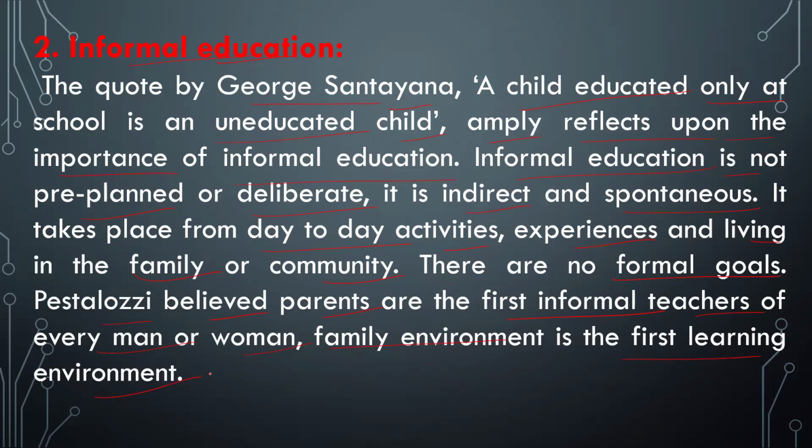first learning environment. So, do you know that in formal education, you might have primary school, secondary school, college level, university level, right? But in informal education, it is not a formal educational institution. A child can learn through several day-to-day activities, from his or her experience, living with the family, community, and no formal goals. Only learning is going on.